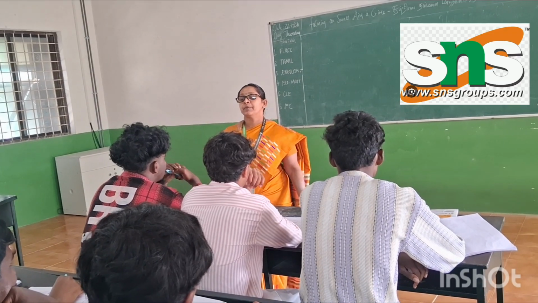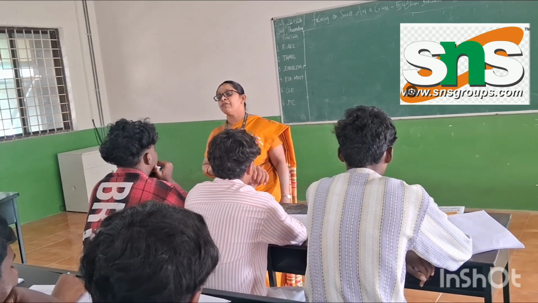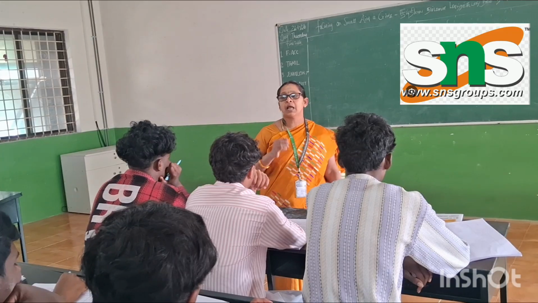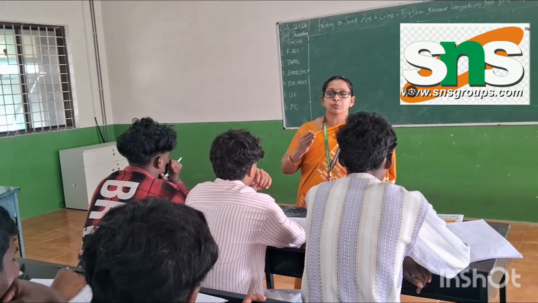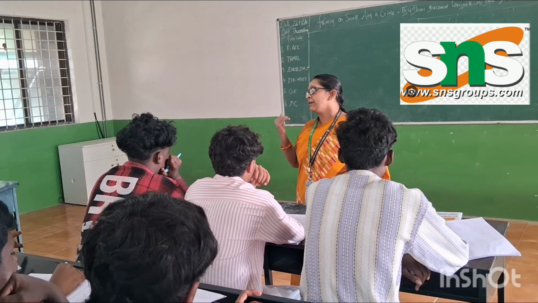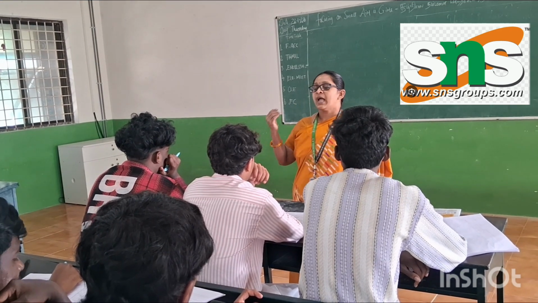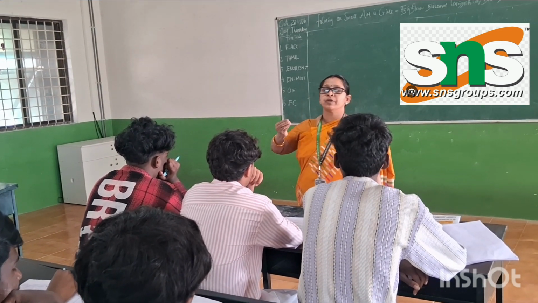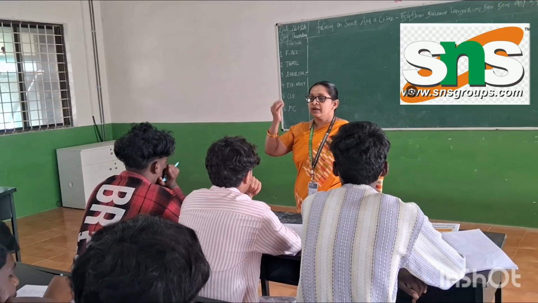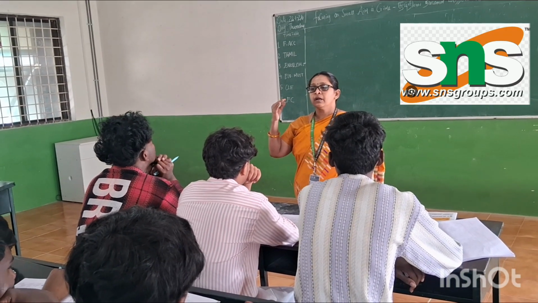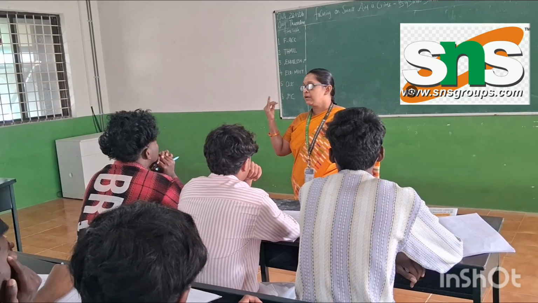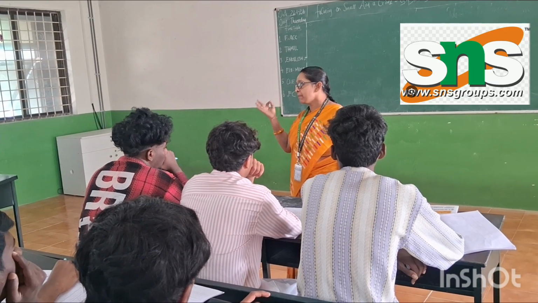Then, preparation and maintenance of accounts in departmental accounting. What accounting statements should be maintained by the departmental accounting? As usual in financial accounting, we prepare the trading account based on the trial balance, the profit and loss account and the balance sheet.